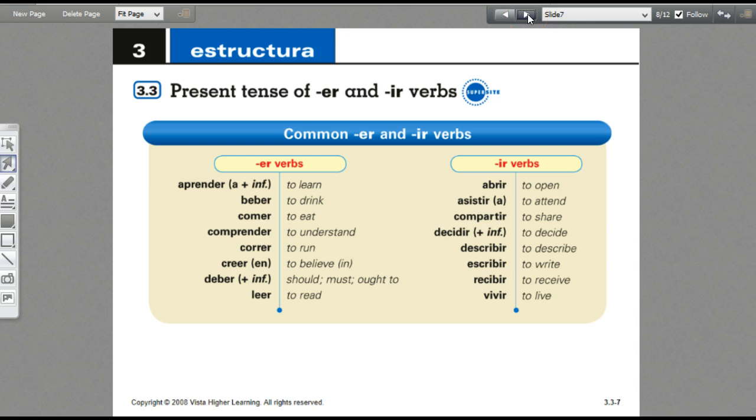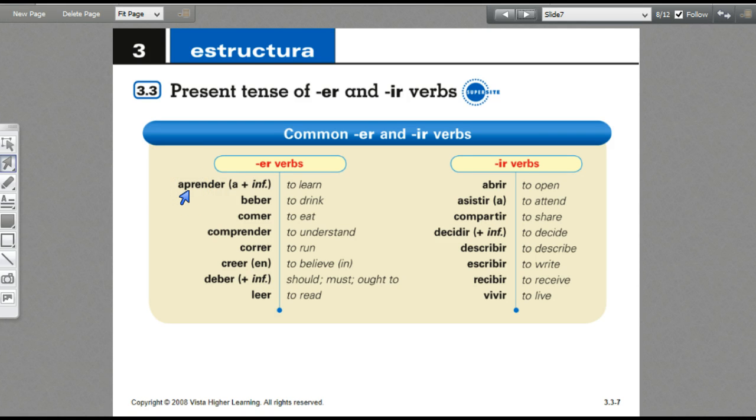Here is your list of common ER and IR verbs. This is not the complete list of ER and IR verbs, but these are the ones that you are going to be responsible for. So aprender is to learn.